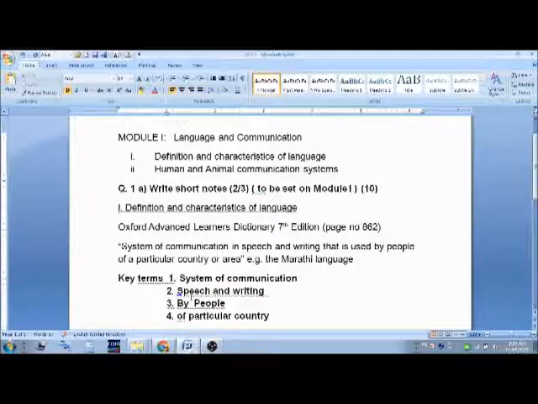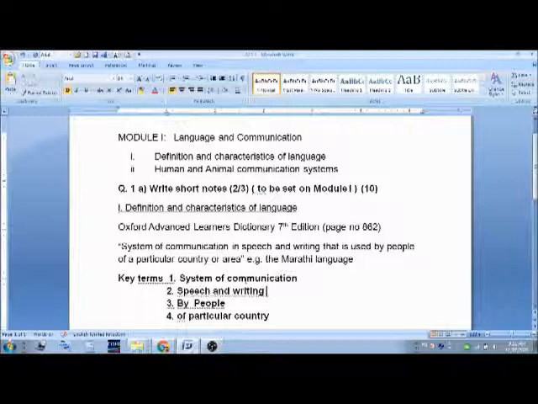You know that language is a system of communication. It means that we communicate with each other with the help of language. So it is used as a means for communication. And how do we communicate? We communicate in 2 forms: by speaking or by writing. So language is used to communicate with people. People communicate with each other with the help of language.